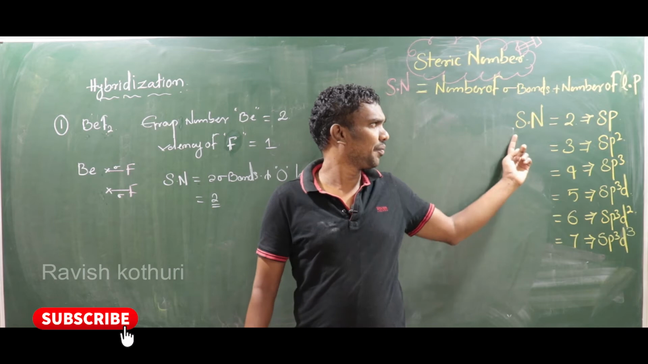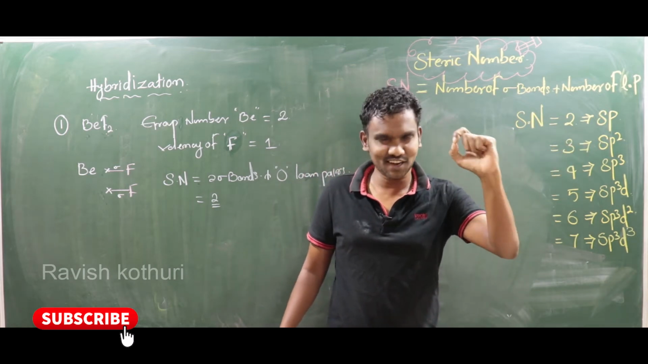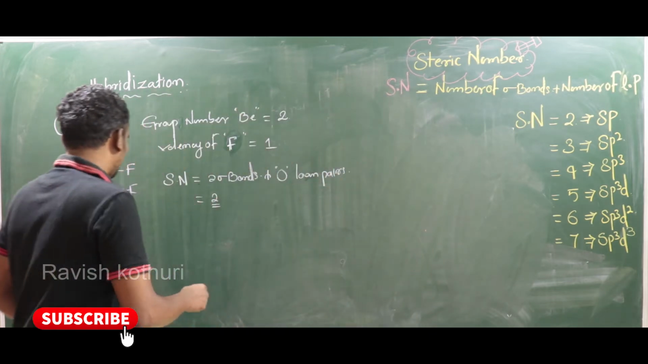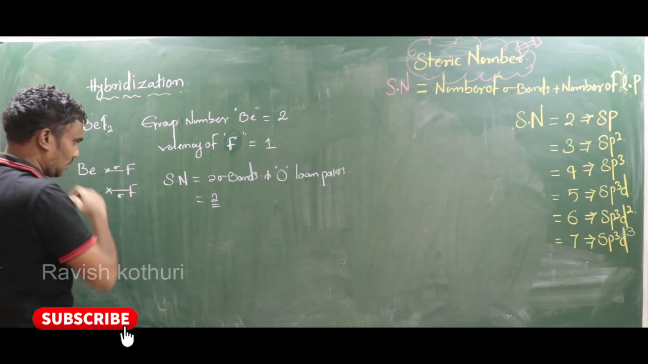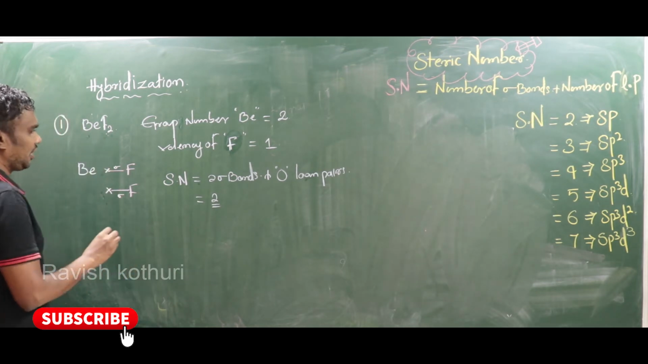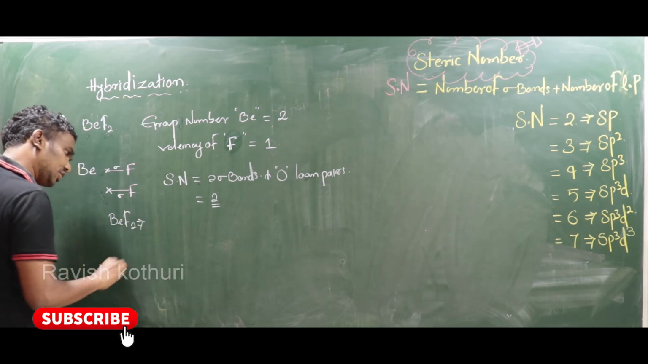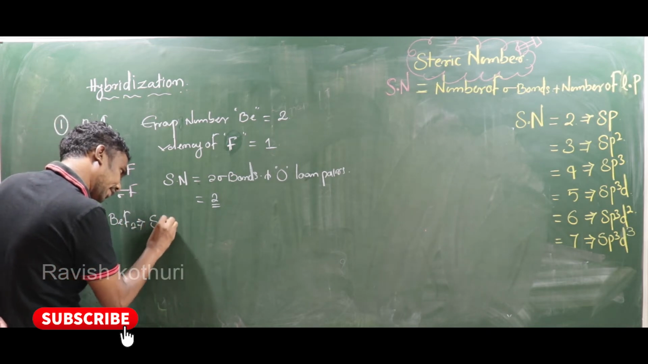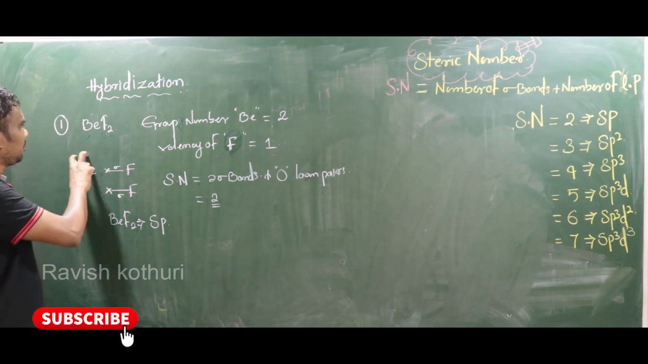Then what about the hybridization? The steric number is 2, so the hybridization is sp hybridization. That's all. The steric number is 2, so that is the reason. Hybridization of BeF2 is sp. Now this is about BeF2.